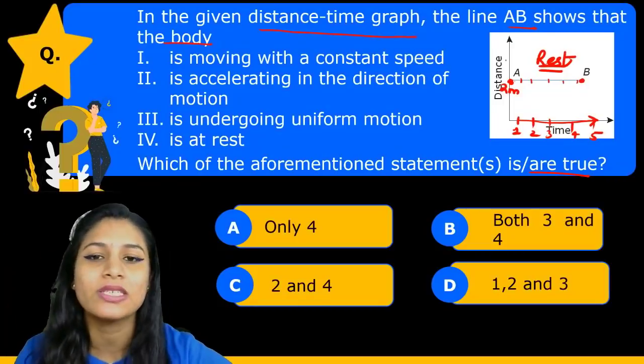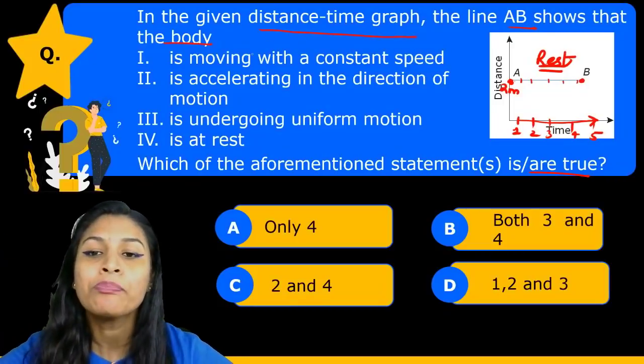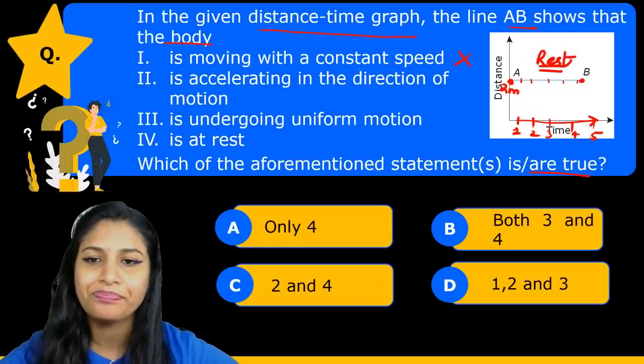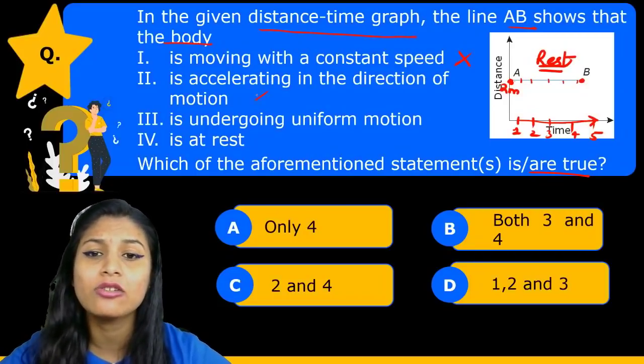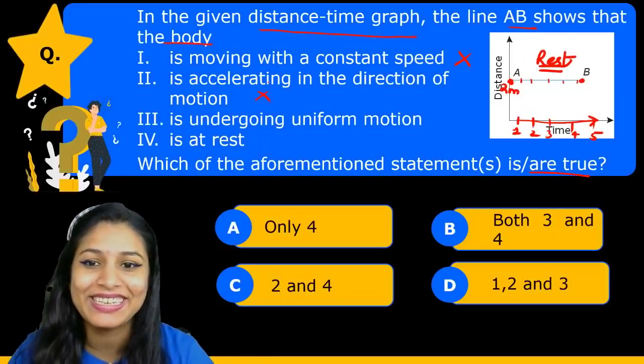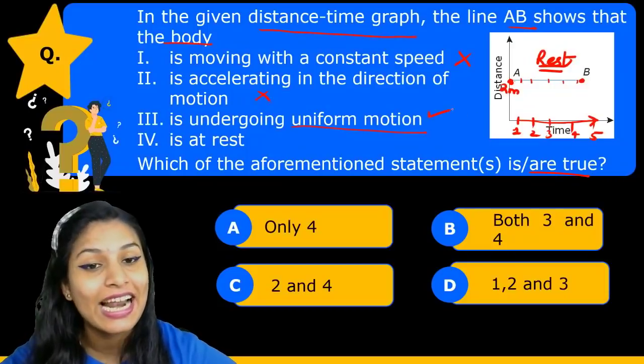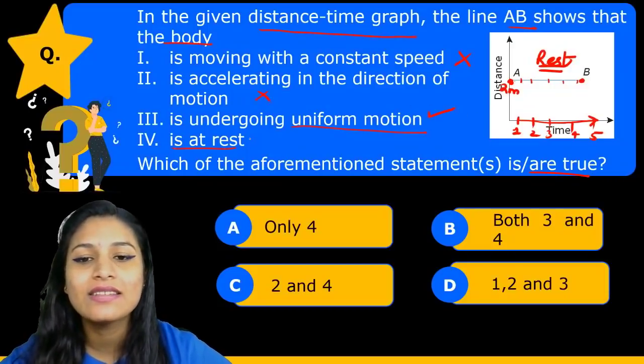Now let us see the options that are being given to us. The statements: is moving with a constant speed, absolutely wrong because it is at rest. It is accelerating in the direction of motion, doesn't make any sense, it is at rest. It is undergoing a uniform motion, this is right, and it is at rest, this is also right.